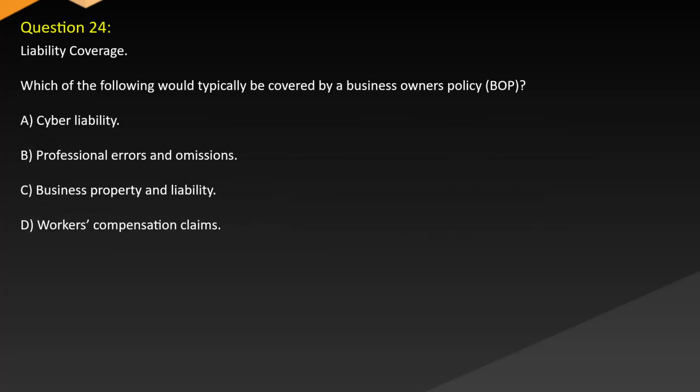Question 24. Liability coverage. Which of the following would typically be covered by a business owner's policy? A. Cyber liability. B. Professional errors and omissions. C. Business property and liability. D. Workers' compensation claims.